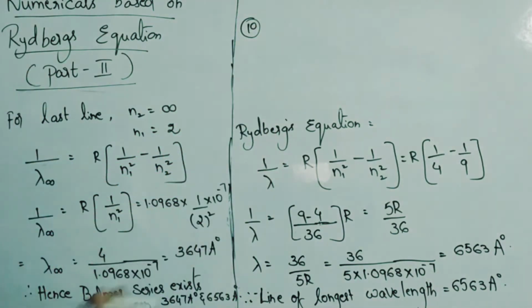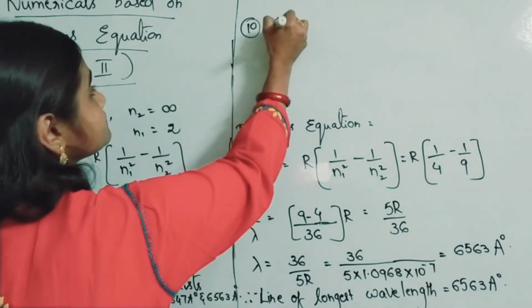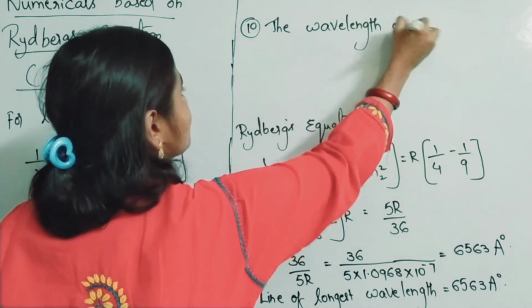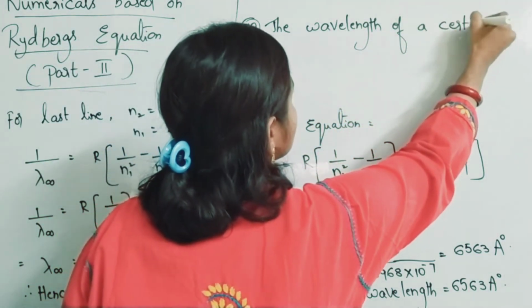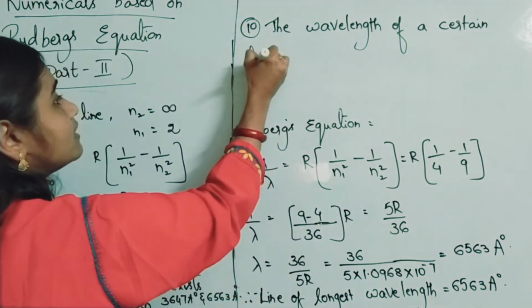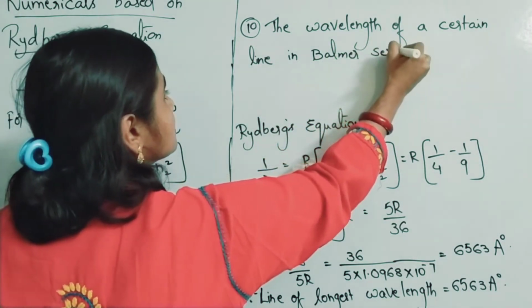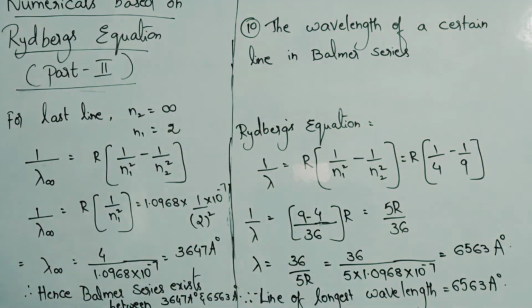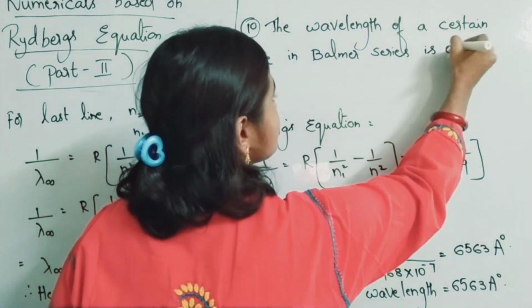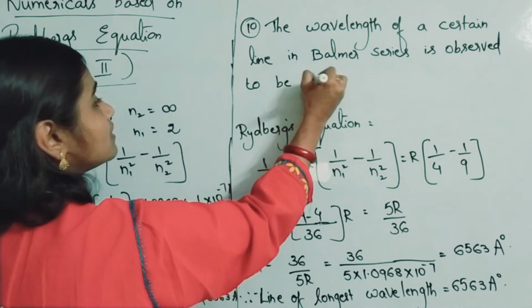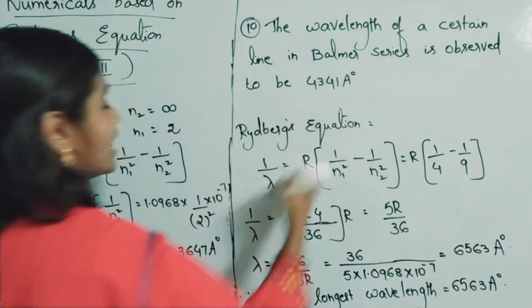Question number 10. What is the question given? The wavelength of a certain line in Balmer series is observed to be 4341 angstroms.